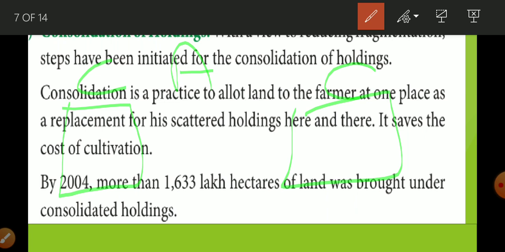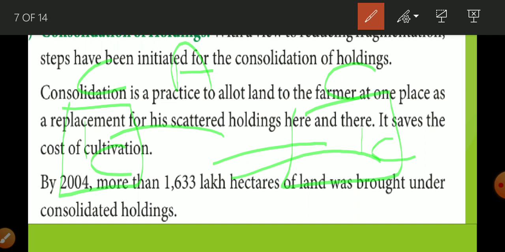So when he is doing the production of wheat, he has to spend a lot of money on transportation. He has to carry seeds, and also go there at the time of cultivation, so there are too many expenses. So the government decided that the 1 acre he is having in Chauri Chaura and the 1 acre he is having in Kauriram